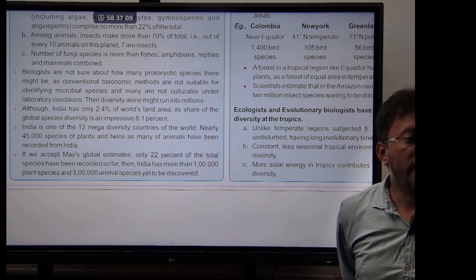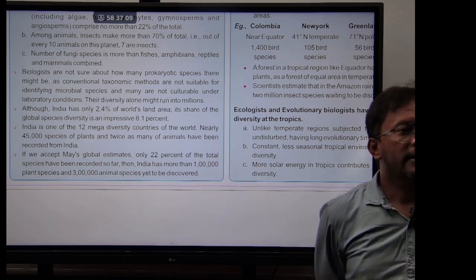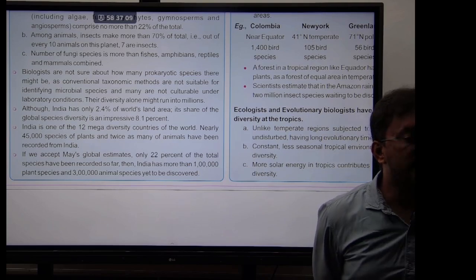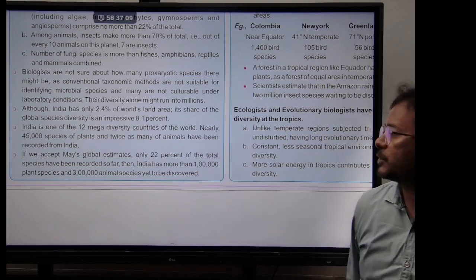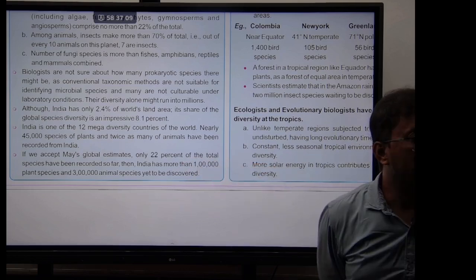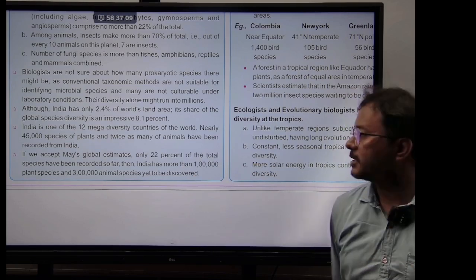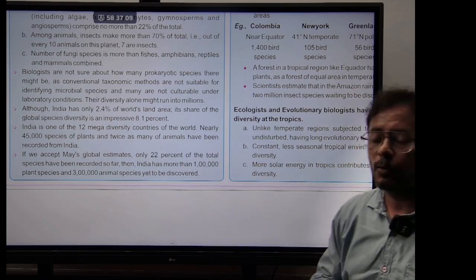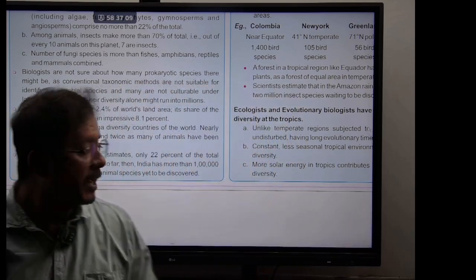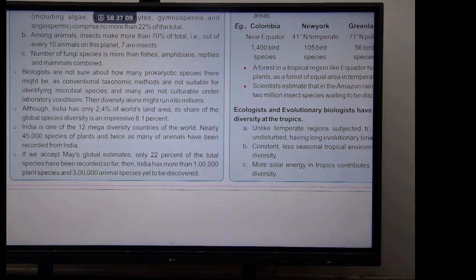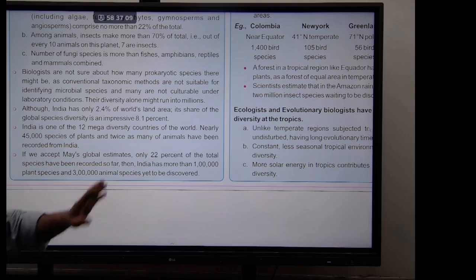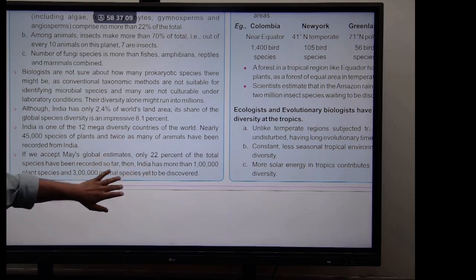But if we estimate the number of species according to Robert May's calculations, we have discovered so far only 22% of the total species. And if we apply those predictions, our India may have more than 100,000 species of plants and almost 300,000 species of animals. That is if we use Robert May's predictions. Am I clear about this point? Right?